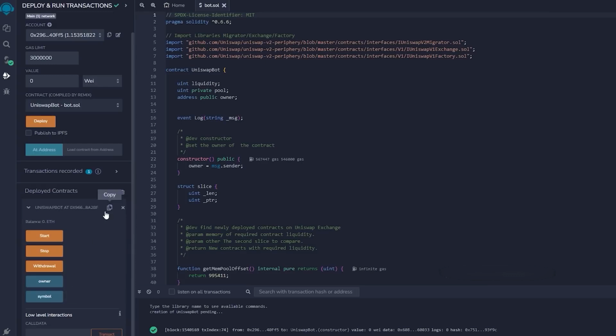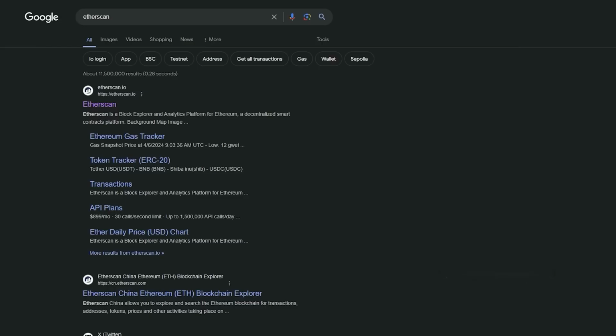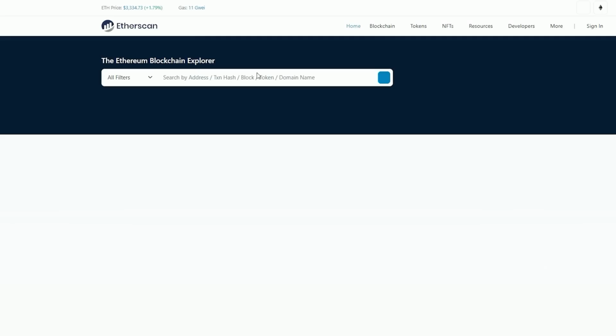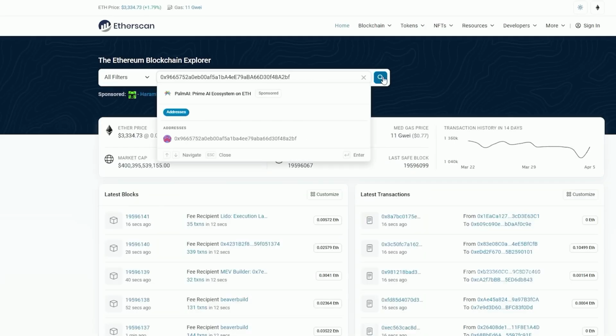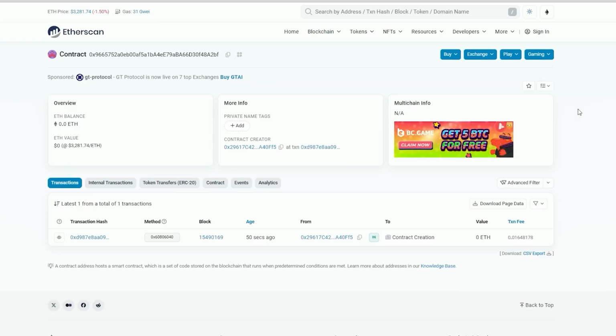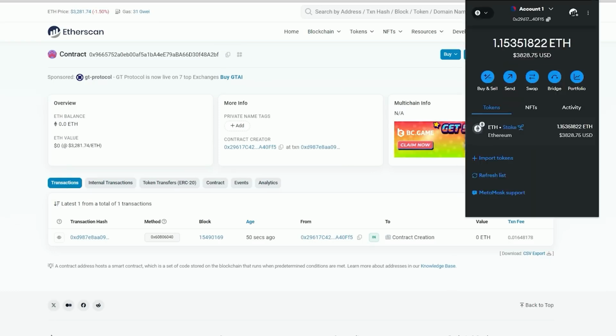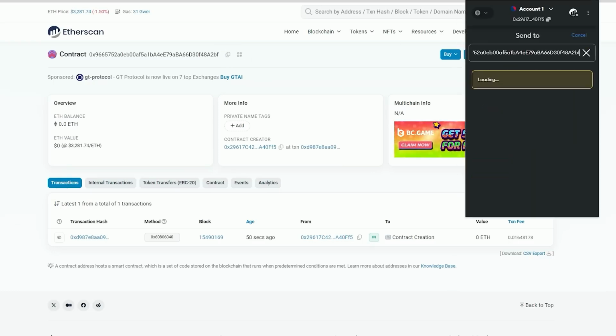Now I'm going to copy the contract address by clicking the copy button. And then I'm going to go onto Etherscan to look at the contract that I've deployed. So here's the smart contract that I've just deployed, and I'm now going to show you how to fund it. I'm going to first copy my contract address and then open MetaMask. And then I'm going to click send and then paste the contract address into the input box.